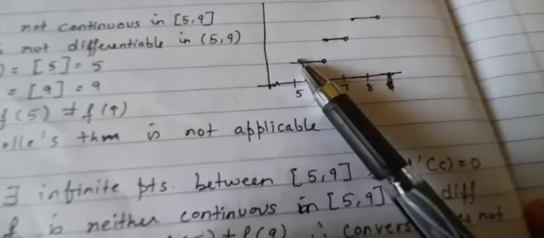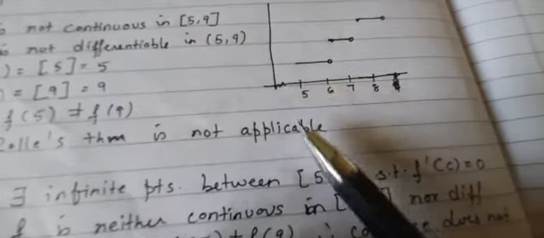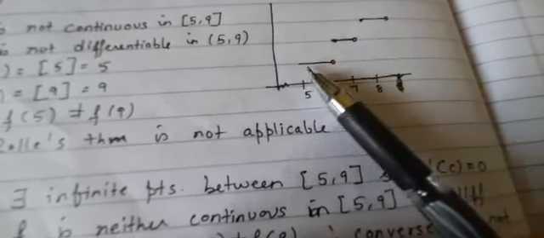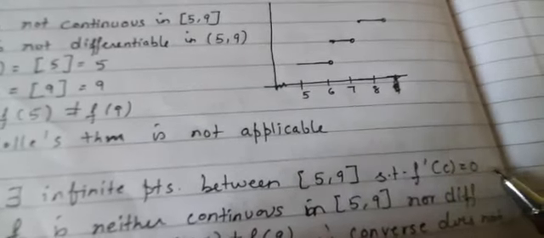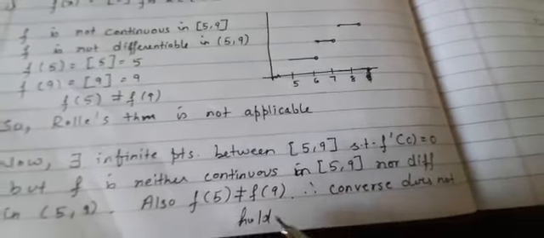For example, f of 5.2, 5.3, over there left hand derivative will be equal to the right hand derivative. So there are infinitely many points. There are so many real numbers between 5 and 9 where f dash c becomes 0. But f is neither continuous in [5, 9] nor differentiable in the open interval (5, 9). Also f of 5 is not equal to f of 9. Therefore converse does not hold.